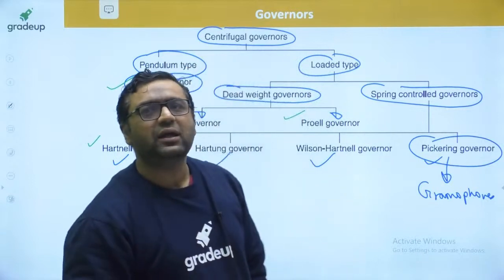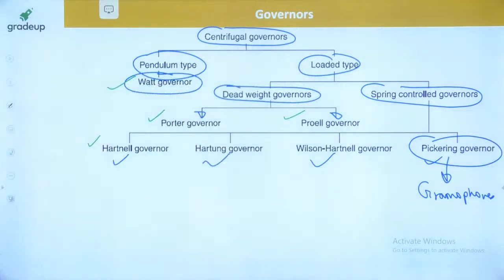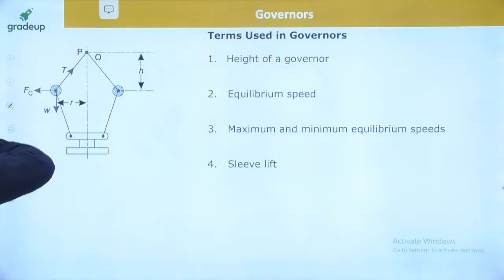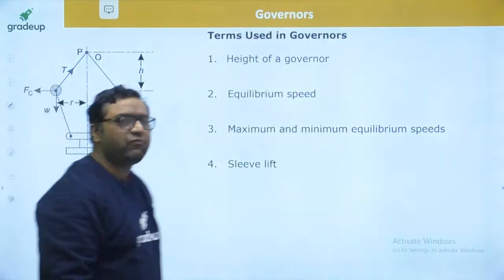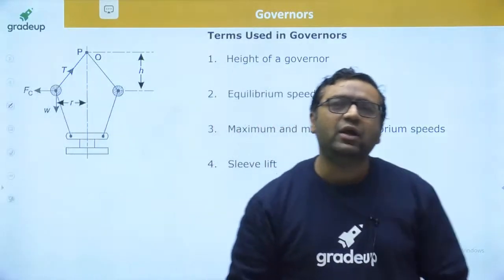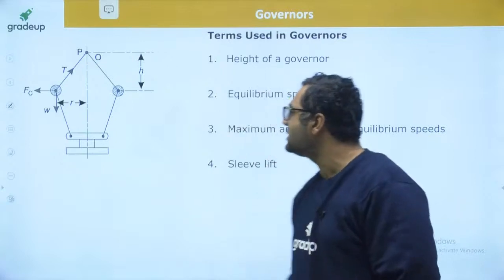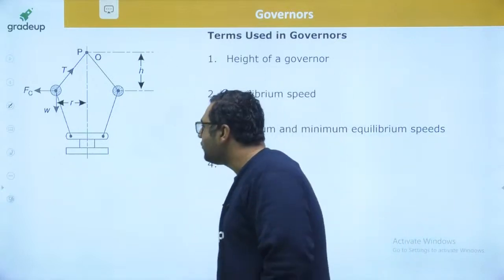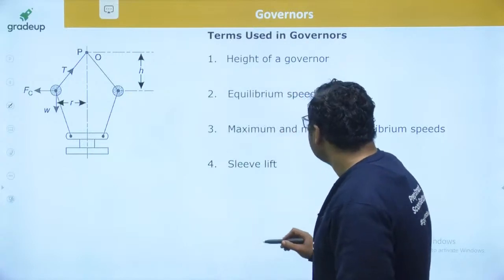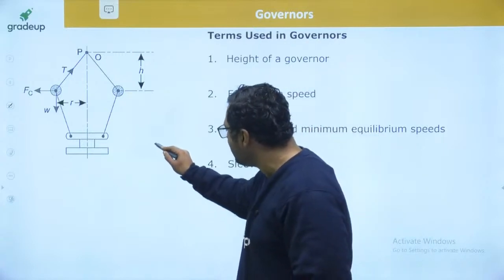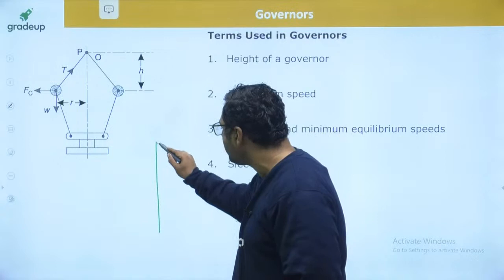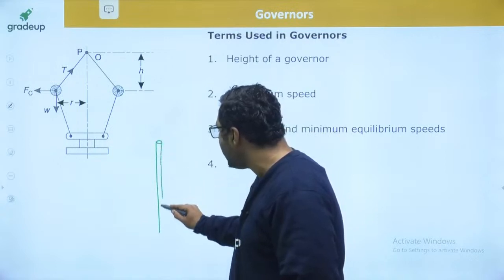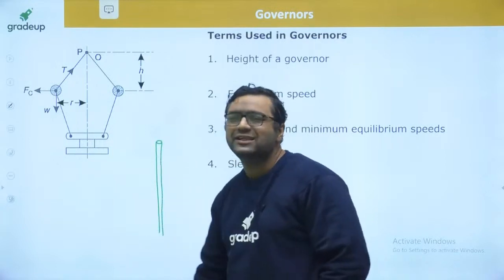Yes. Okay. Very good, guys. So let us move to the very first type of governor. It is the pendulum governor, simple pendulum type, the Watt governor. So guys, in the Watt governor there are four major things. First of all, I would like to say, basically there is a very big shaft, and that shaft is known as the spindle.